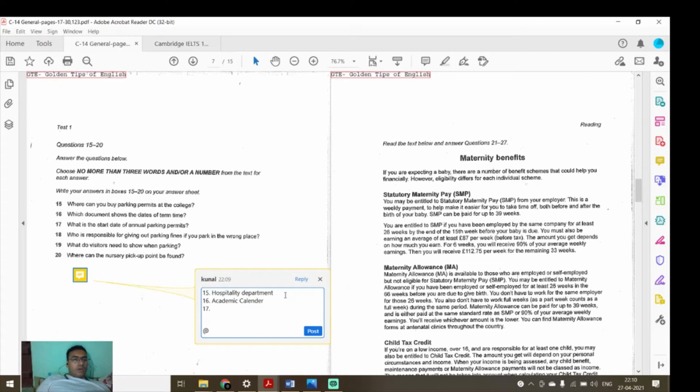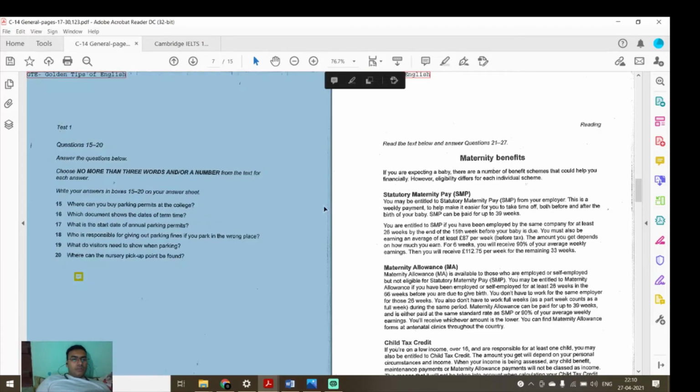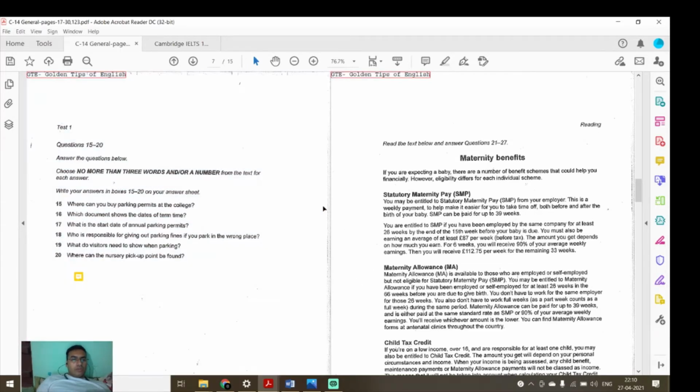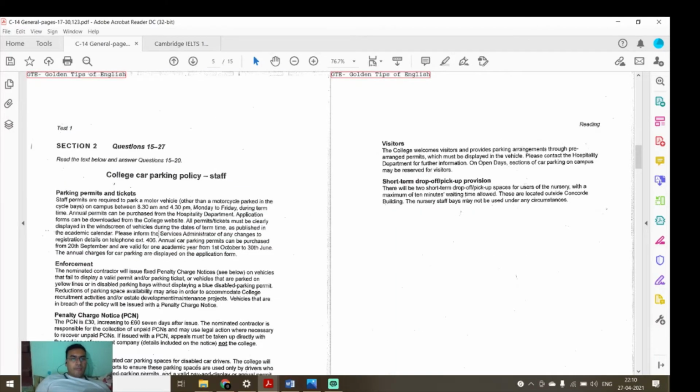What is the start date of the annual parking permits? Please inform the survey of any registration detail. Annual car parking permits can be purchased from 20th September and are valid for one academic year from first October to 30th June.